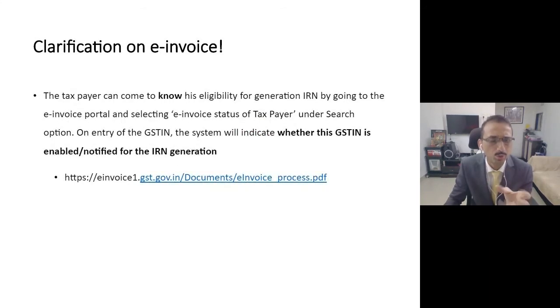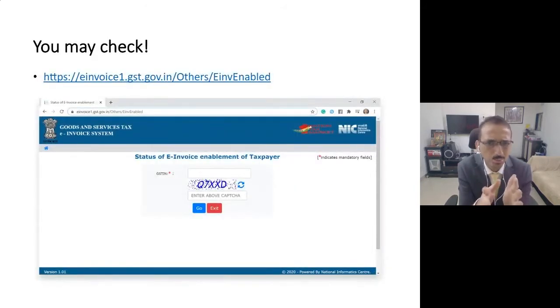Now, even after going through this email box, if you are unable to find it, the government is saying that you can also check it independently. You can go to this website which the government has given, that is einvoice1.gst.gov.in. Correct. On this website, you can check whether the e-invoice system is enabled for you or not. So by using your GSTN number, you can understand whether this system is enabled or not.